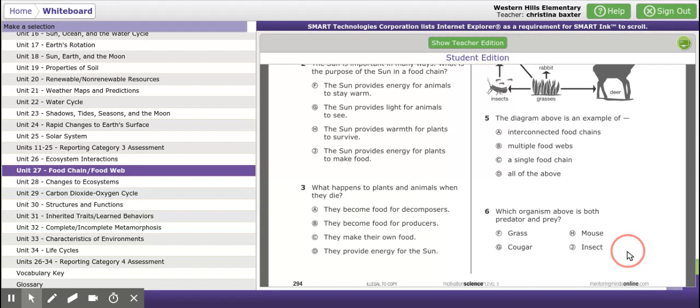And number 6, which is now number 12. Which organism above is both predator and prey? Grass, cougar, mouse, insect.